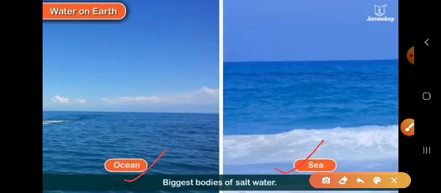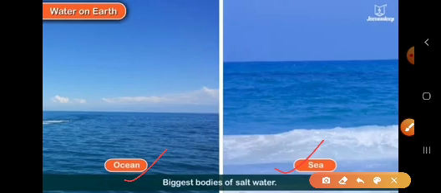That is why we cannot use the water of the ocean or the sea for drinking or for our other household activities. We can use it neither for drinking nor for washing and cleaning. As the largest part of the water is salty, it cannot be used for drinking or other household activities.